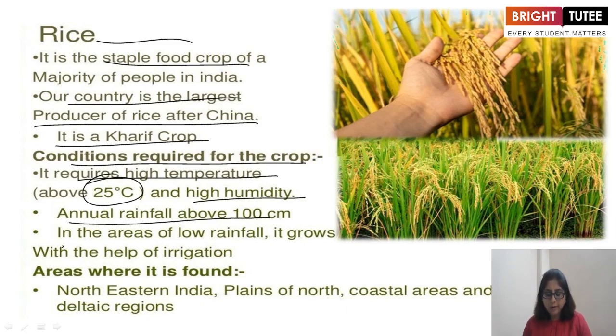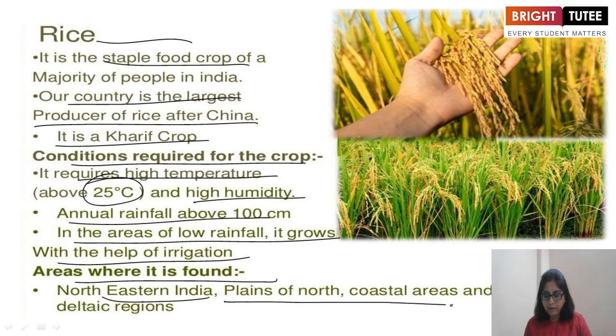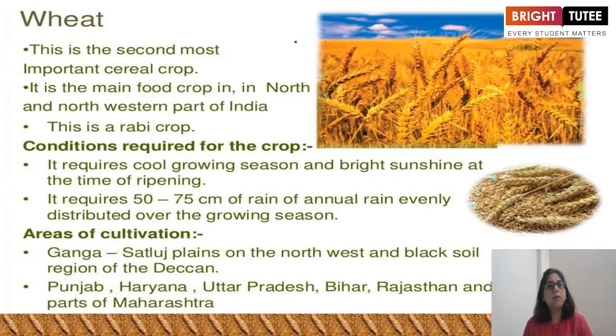Annual rainfall above 100 centimeter. In the areas of low rainfall, it grows with the help of irrigation. And the areas where it is found: northeastern India, plains of north, coastal areas, and deltaic regions. It is a paddy crop.